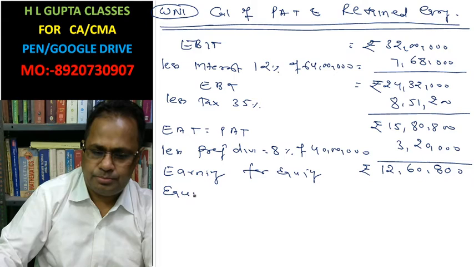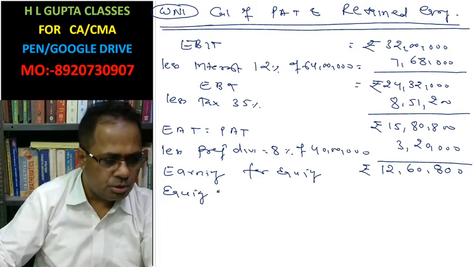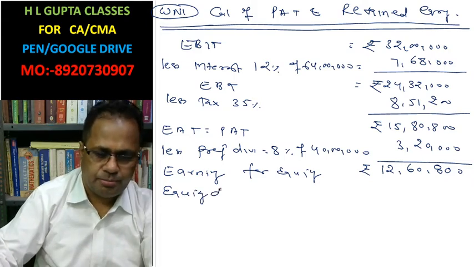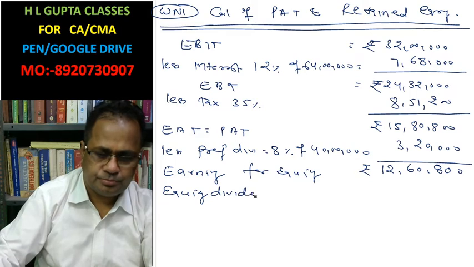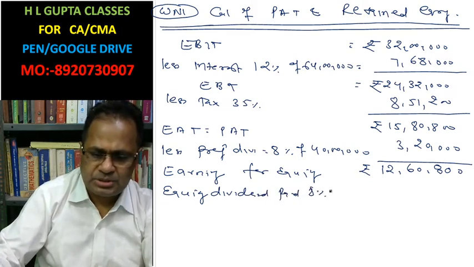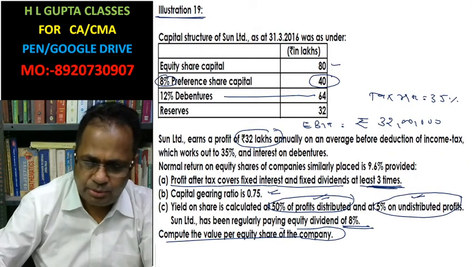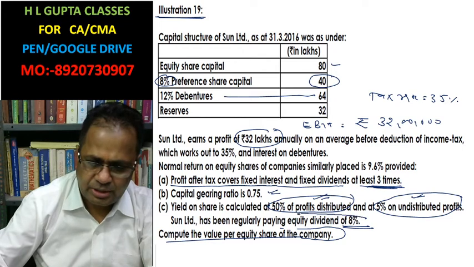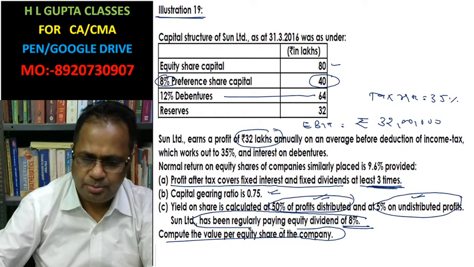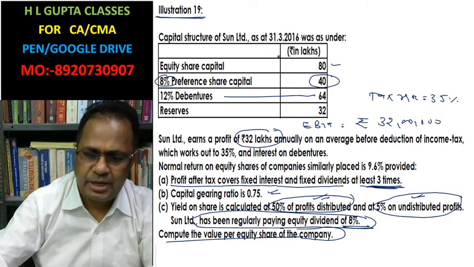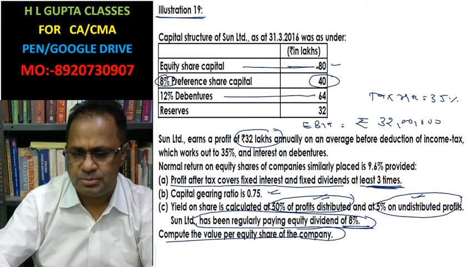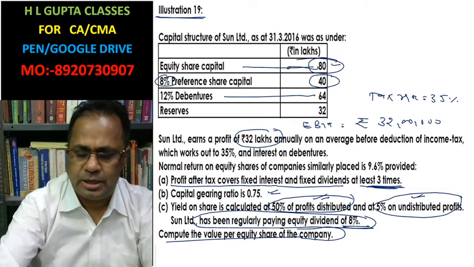Equity dividend paid: equity dividend is 8%. Sun Limited has been regularly paying the equity dividend of 8% on face value, which is suppose 80 lakh.